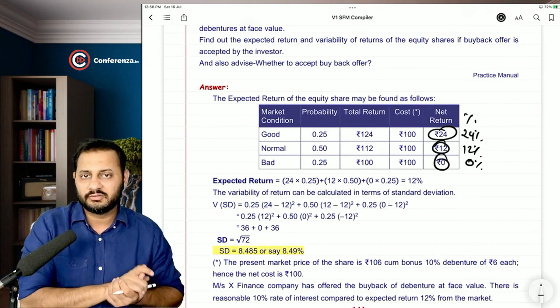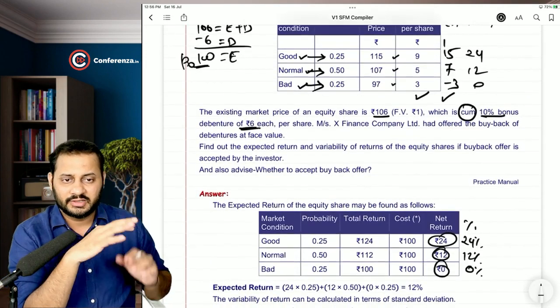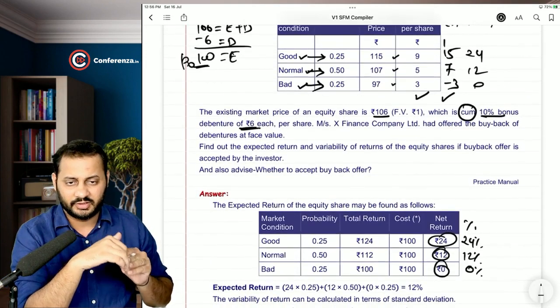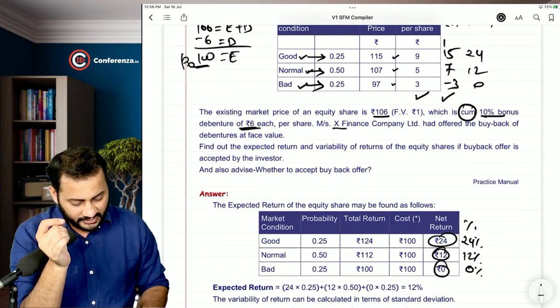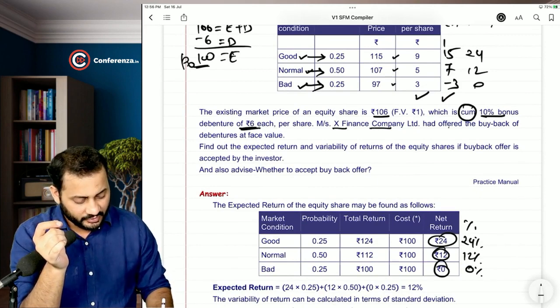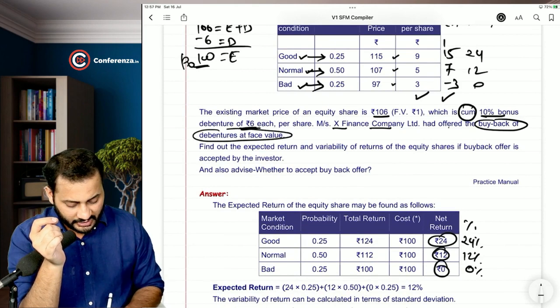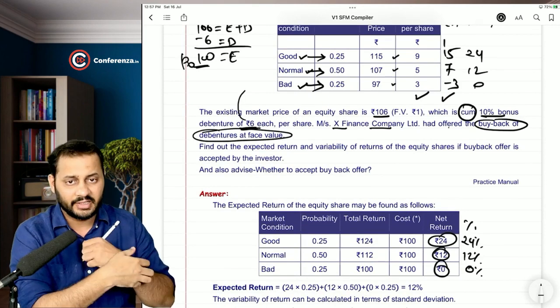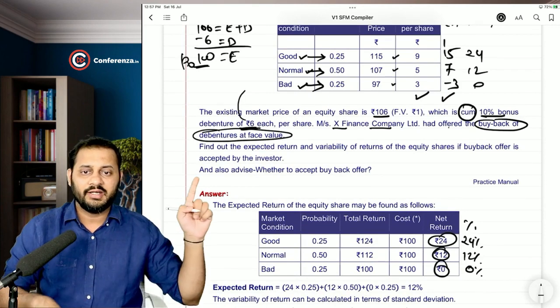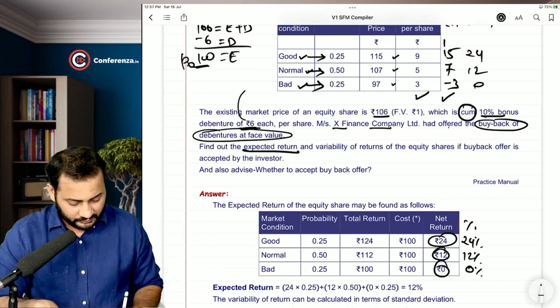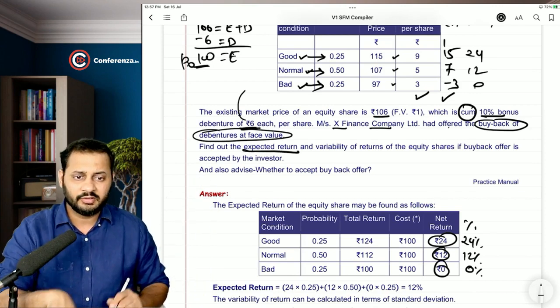So the answer will be same. That's good. Now this much is okay with the question, but now Mr. X Finance Company Limited had offered the buyback of debentures at face value. That means they are going to buy it back. Okay, find out the expected return. How will you calculate the expected return?